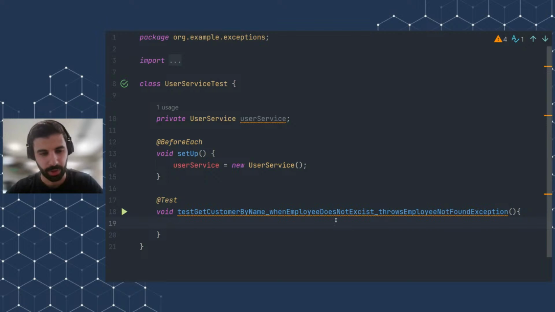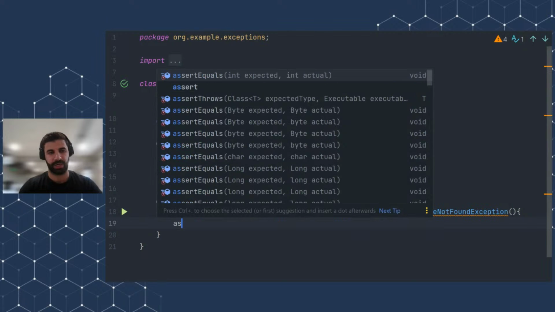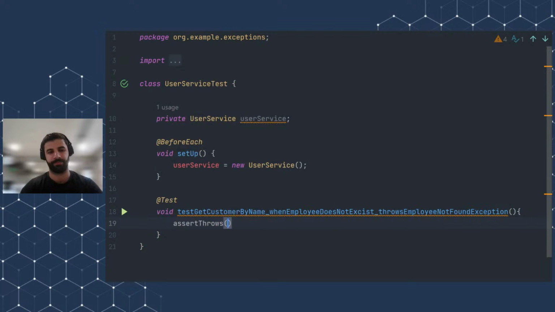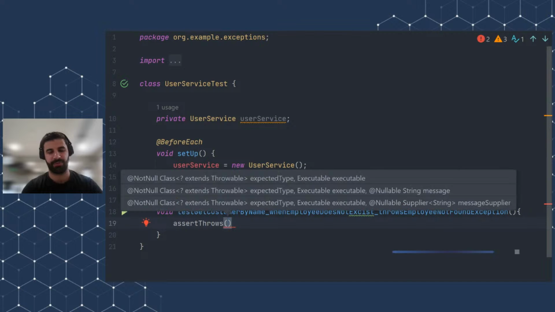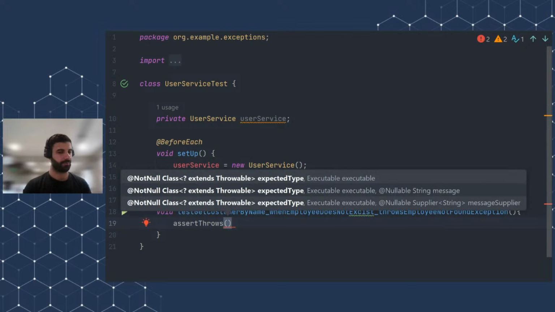Anyway, what we can do here, we have to test our logic works or not. To test this, we are going to use assert throws, which will basically examine a block of code and test that it throws a specific exception. And let me just write this statement here and I will explain everything in detail.